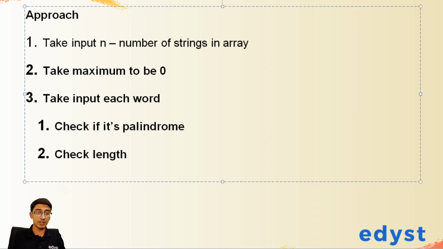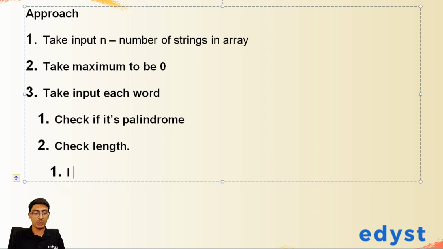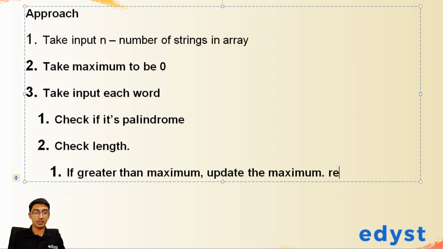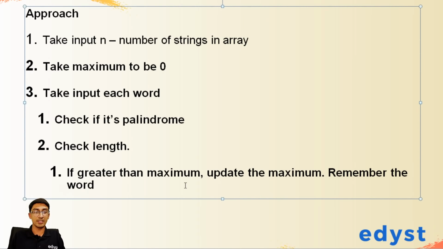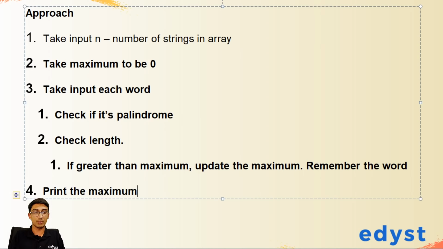If it is a palindrome, what we're going to do is check the length of the word. If the length is greater than the maximum, update the maximum and remember the word. That's what we're supposed to do. So we update the maximum and remember the word, and at the end, once we have finally got out of this, print the maximum word. That's what we are going to do, right?